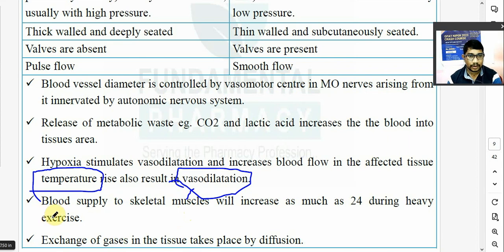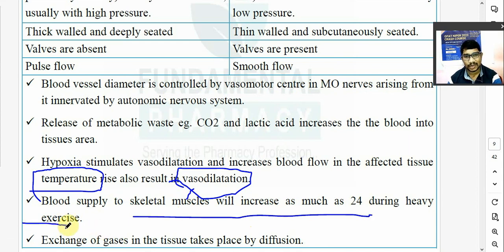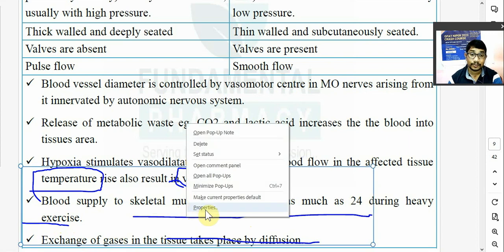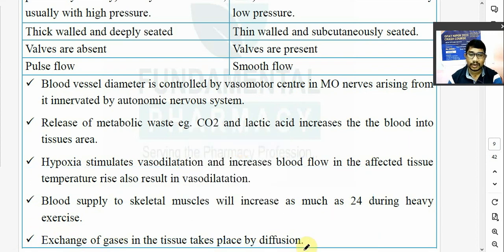दैट्स व्हाई blood supply to the skeletal muscle will increase as much as 24 times during the heavy exercise. अगर आप बहुत ज़्यादा हेवी काम कर रहे हो तो स्केलेटल ब्लड वेसल में जो ब्लड होता है वो 24 टाइम्स ज़्यादा सप्लाई होगा. Exchange of gases in the tissue takes place by diffusion. तो आप बोलेंगे सर टिश्यू को ऑक्सीजन कैसे मिलता है? तो टिश्यू विल गेट अ ब्लड थ्रू कैपिलरीज, and from capillaries oxygen will diffuse into a cell and carbon dioxide will also diffuse into a blood. So exchange of gases, there is a diffusion.